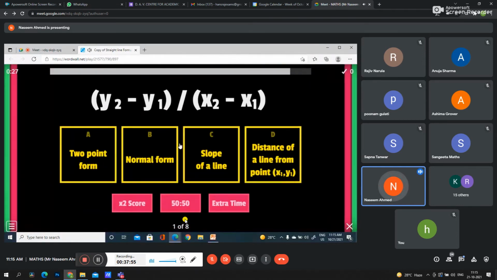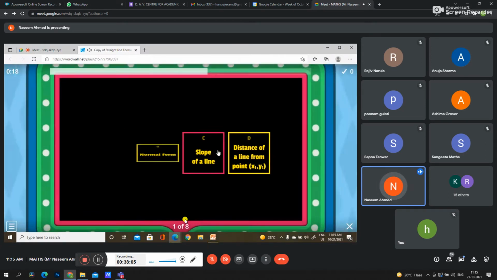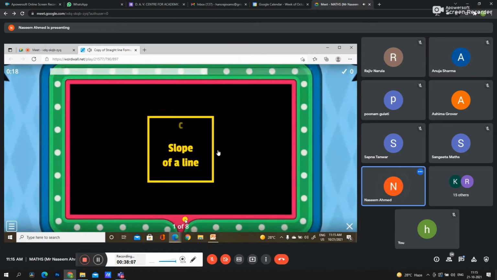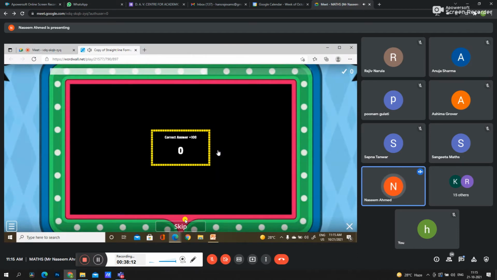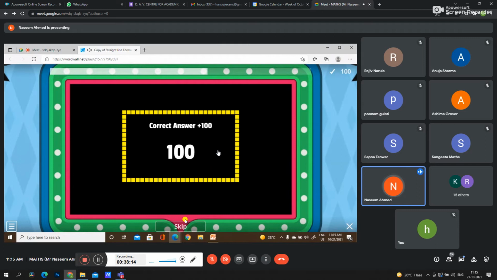Like this, we are having y2 minus y1 upon x2 minus x1. Slope of a line. Very good, ma'am. So this is the slope of a line, and ma'am got the answer. And here are the marks: 100 and 18 for bonus. 118 marks ma'am got.